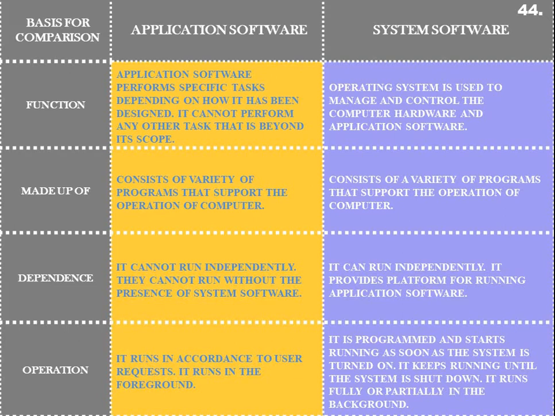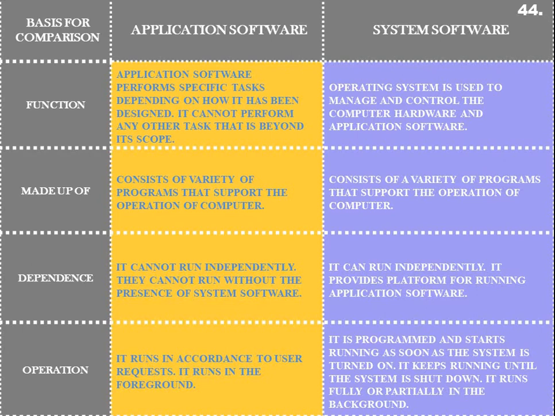So application softwares only satisfy those purposes for which they have been developed, while system software, if we specifically talk about its types, such as an operating system, is used to manage or control the computer hardware. Overall, you can say that system software is used to manage and control the computer hardware and application software. So application software serves certain purposes, while system software serves these application softwares and the hardware. It enables application softwares to come in contact with the hardware, so it acts as an intermediary between the application software and the hardware.